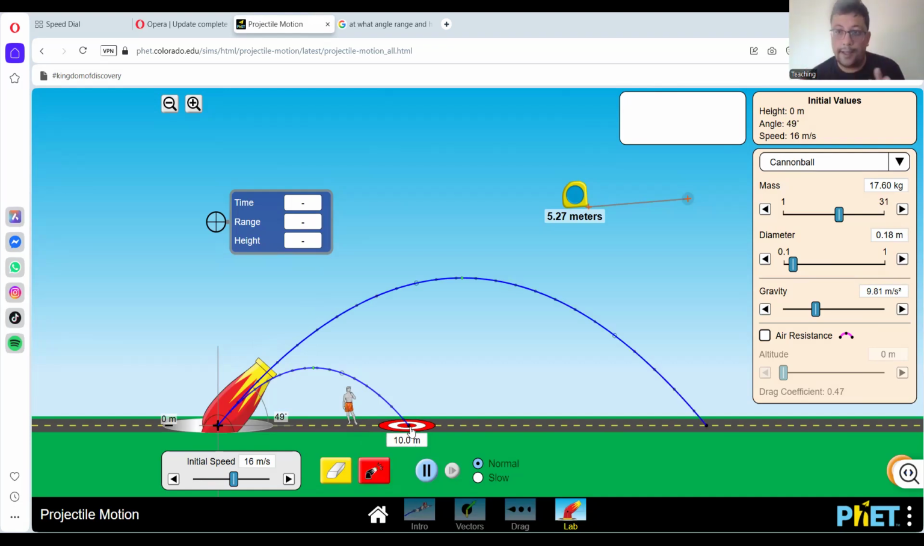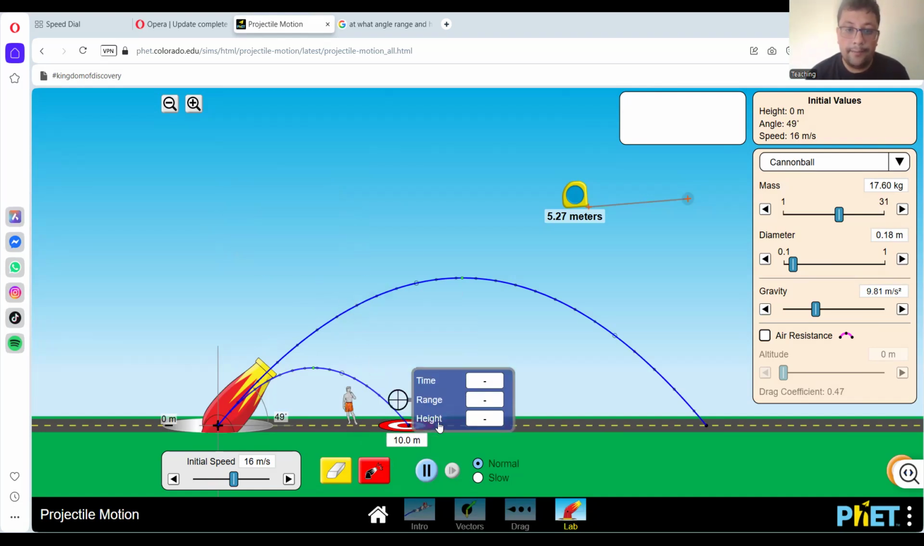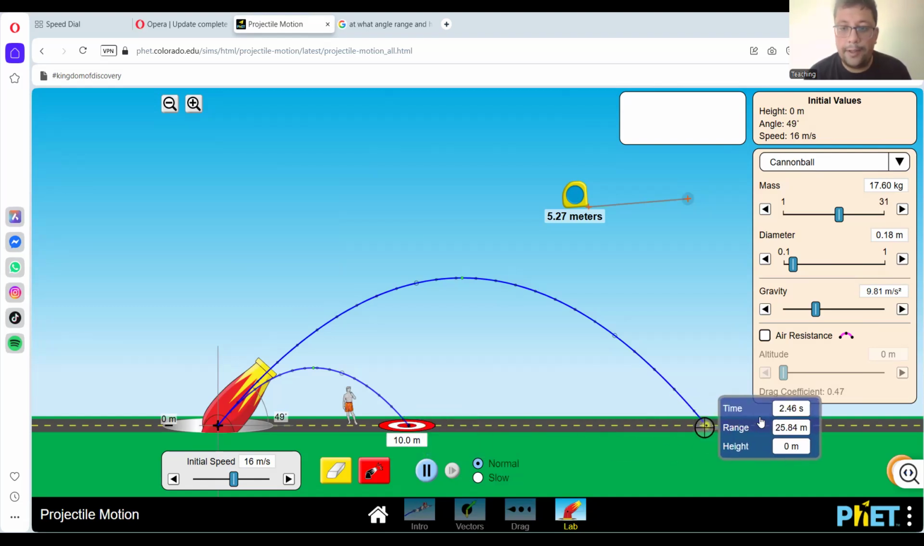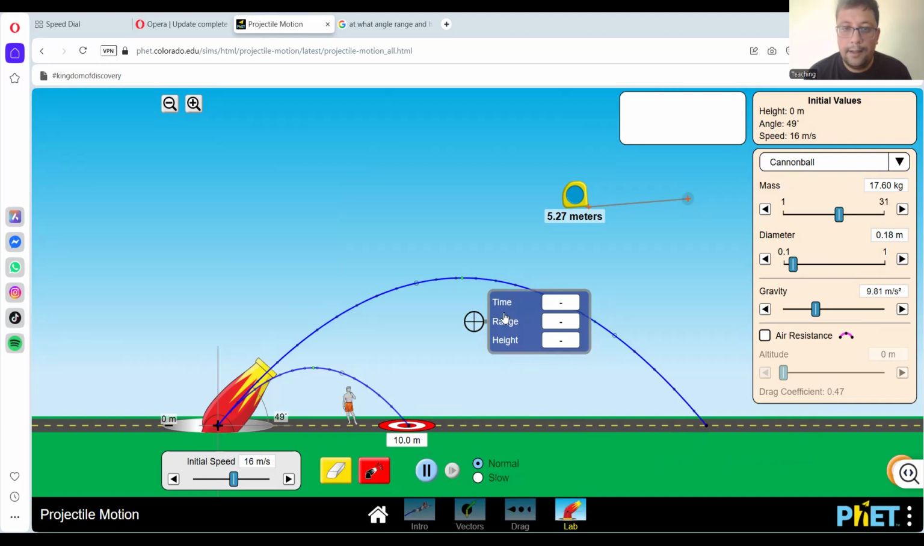Before that, we discussed that if we increase the velocity, our range is also increased, time is also increased, and maximum height is also increased. For example, if we take this, you can see that our time of flight is 1.5 second, the range is 10.9 meter, and the height is obviously 0 right now. But if we increase the velocity, now the time is 2.46 second, the range is 25.84, and you can find out the height over here.